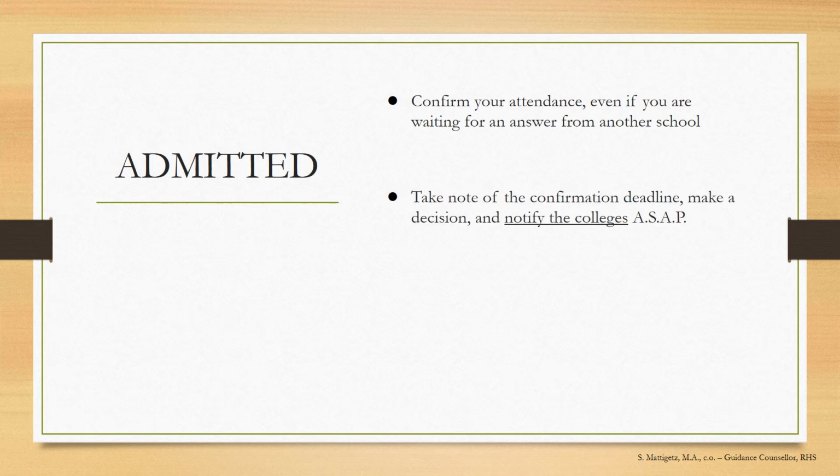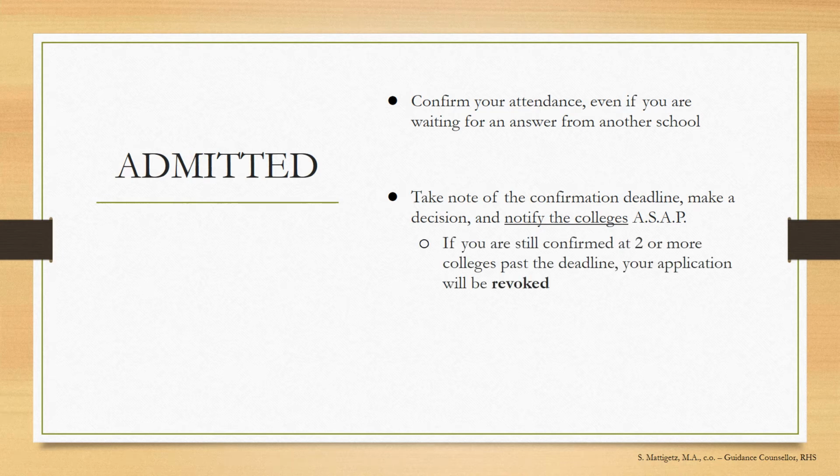However, remember that each spot you reserve is a spot that can be given to someone else who is waiting to get in, so make your decision as quickly as possible once you've heard back from all the schools you've applied to. You must contact the CEGEP or CEGEPs where you will not be attending to let them know that they can liberate your space to someone else. You can do this by email or by phone. If that institution charged you semester fees as part of the confirmation process, these will be refunded. Application fees, on the other hand, are non-refundable.